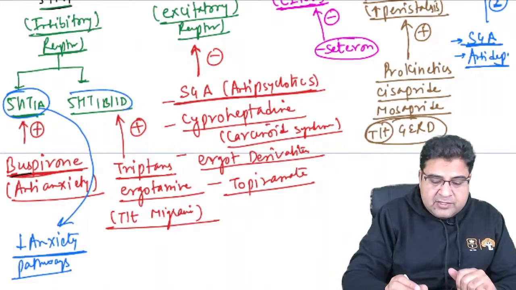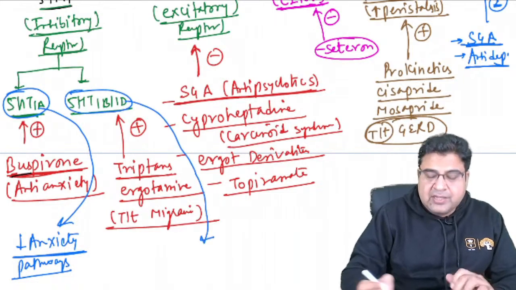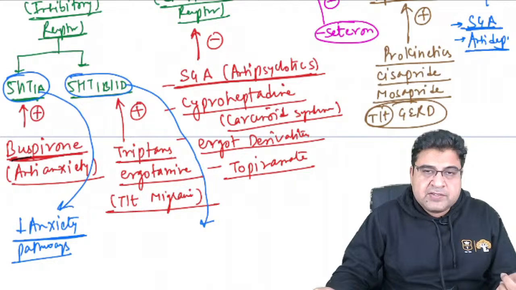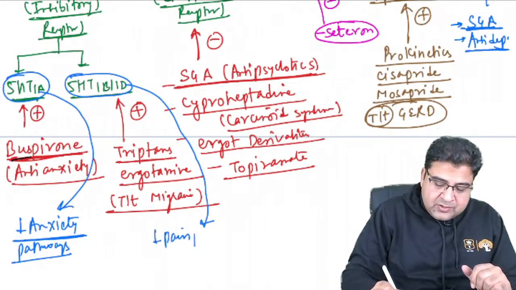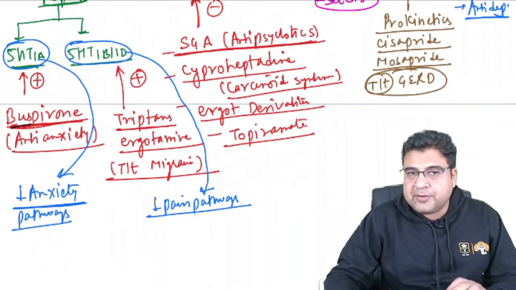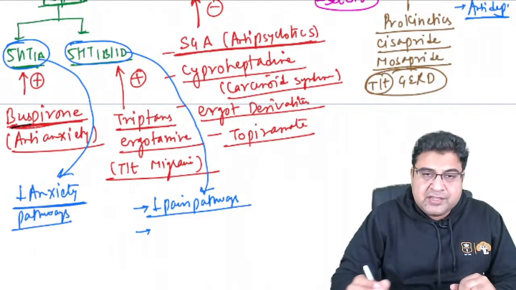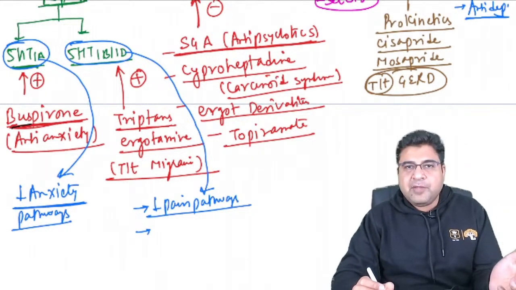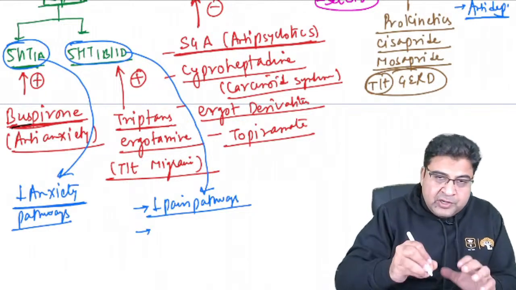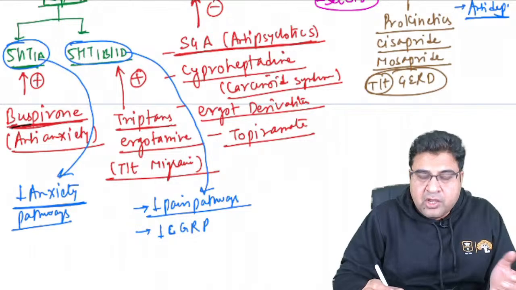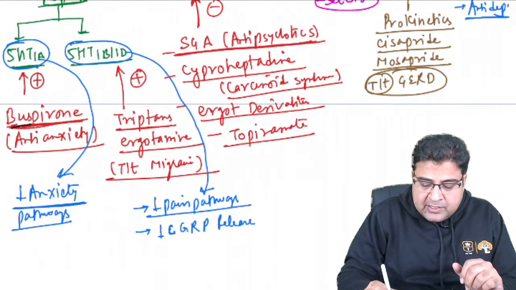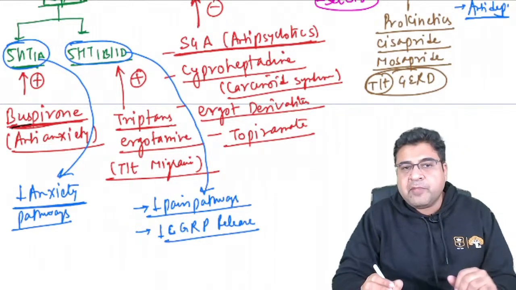Similarly, when I stimulate the serotonin 1B and 1D receptors, these receptors are connected with your pain pathways. So the pain pathways of the CNS will be inhibited, and you will not have the pain. Second, when you stimulate this receptor, you will also inhibit the release of a chemical known as CGRP, which is involved in the pathophysiology of migraine.